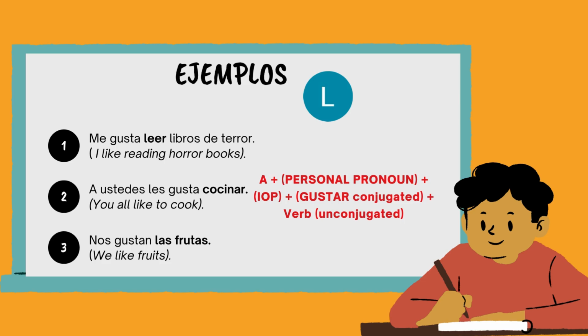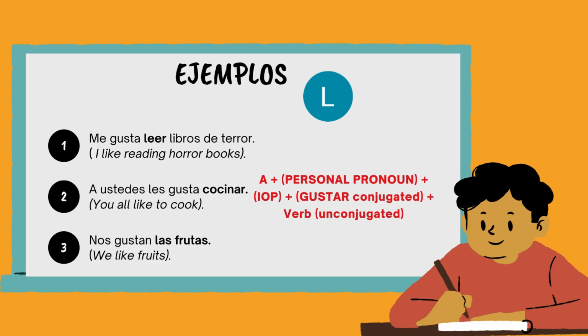So when I state me gusta, I already know, or anyone knows, that I'm talking about myself. I like reading horror books. If you plug in the formula, here you see IOP plus conjugated verb gusta plus a verb. And now gusta is in its singular form. It ends in A because it's followed by a verb.